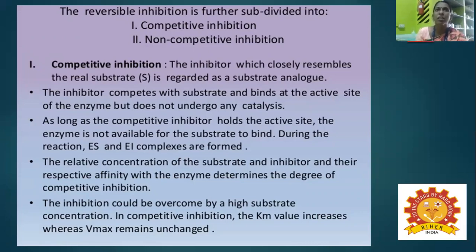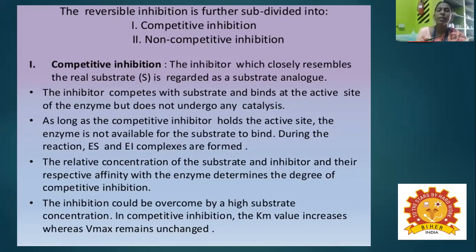During this reaction, the ES and EI complexes are formed. The relative concentration of substrate and inhibitor and their respective affinity with the enzyme determine the degree of competitive inhibition. And the next point, the inhibition can be overcome by a high substrate concentration.